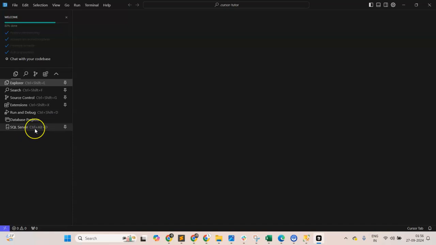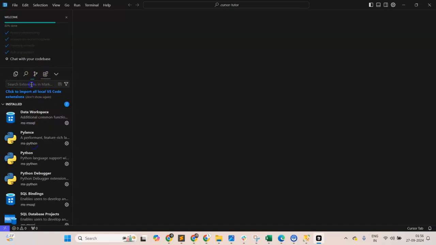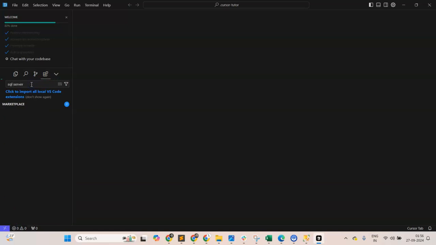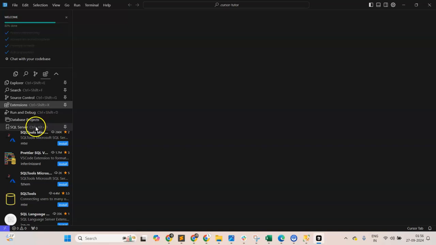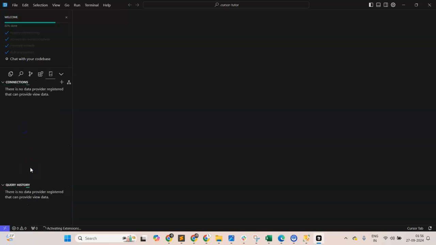So I installed SQL Server. If you want to get it installed, you can click here, and here you can just type SQL Server. You'll get to Marketplace, and the first one, SQL Server MS SQL, just click go ahead and install. Once you do it, you come here, drop down, you will see SQL Server here.